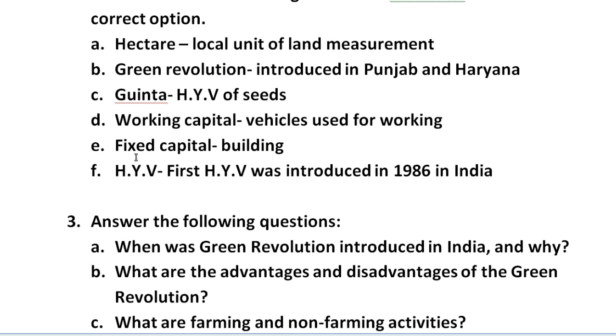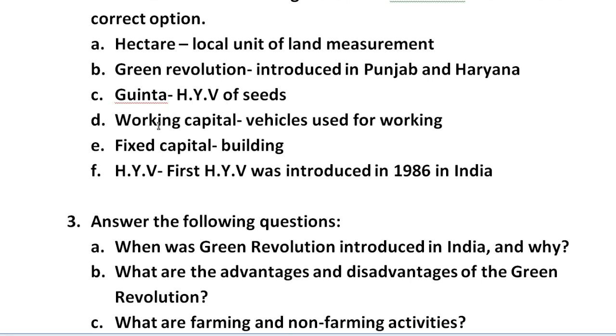Second question we have, which one of the following matches is incorrect? Rewrite the correct option. So here any match is incorrect and you have to write the correct option in front of this. First we have hectare, it is the local unit of land measurement. Is it correct or not? Just check it. Second we have green revolution, introduced in Punjab and Haryana. C, we have Guntha, HYV of seeds.